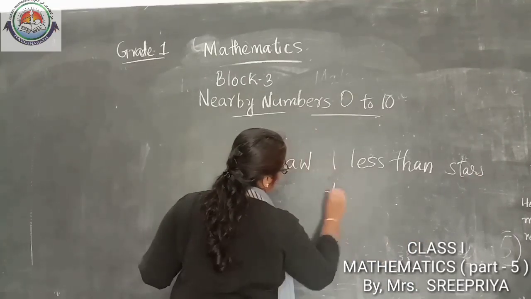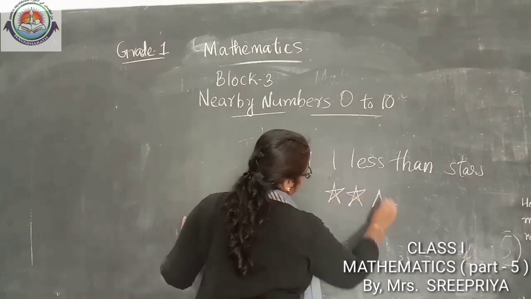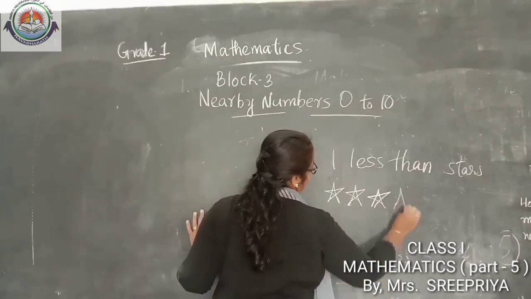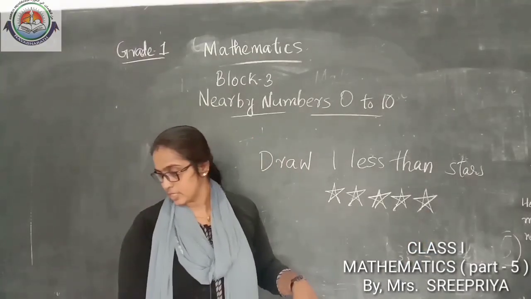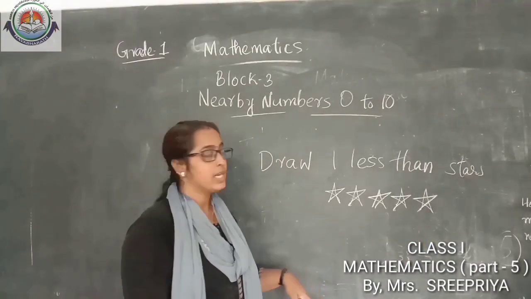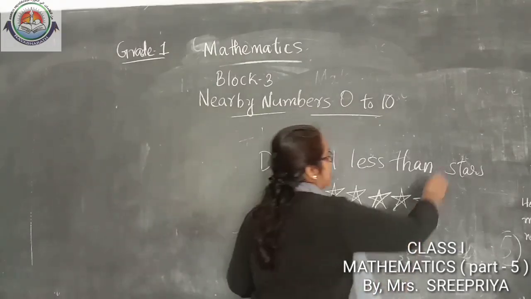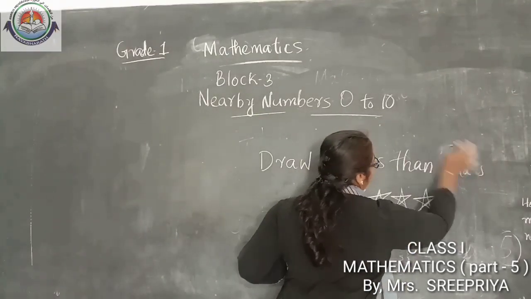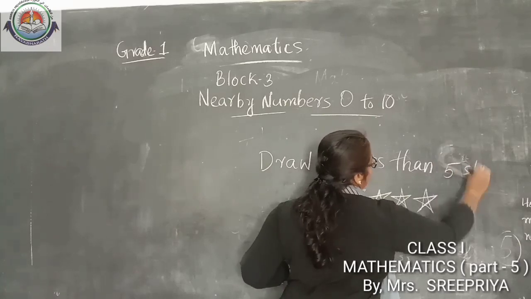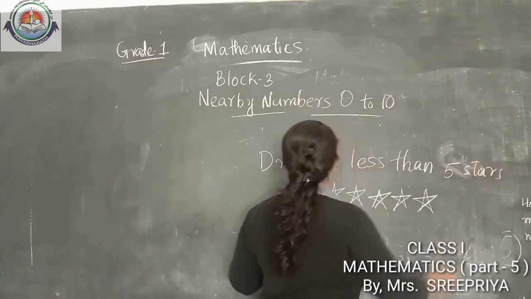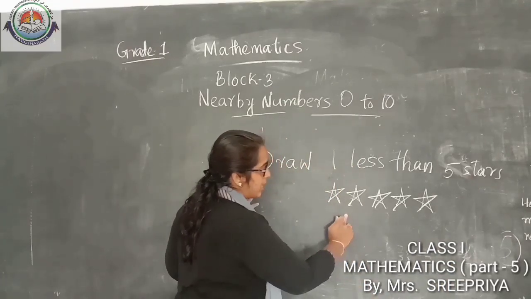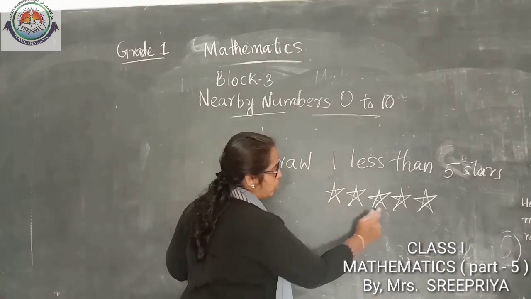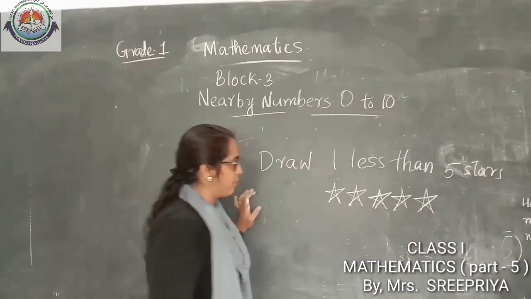I am going to draw 1 less than 5 stars. How many stars do I draw here? Here, how many stars are there? 1, 2, 3, 4, 5.